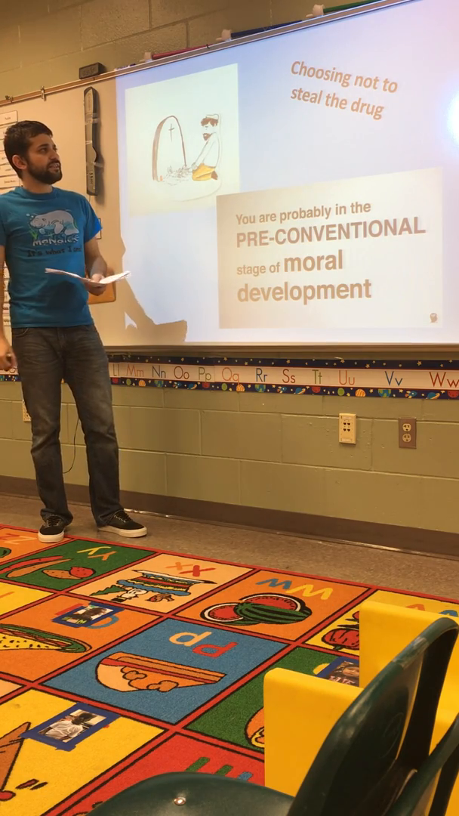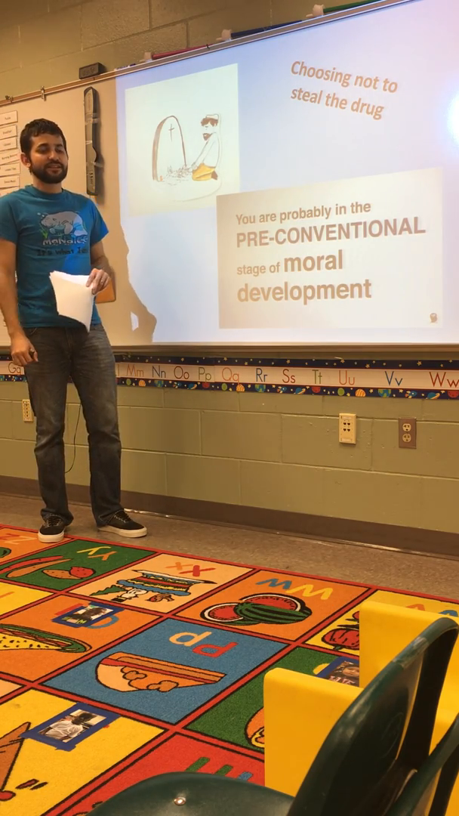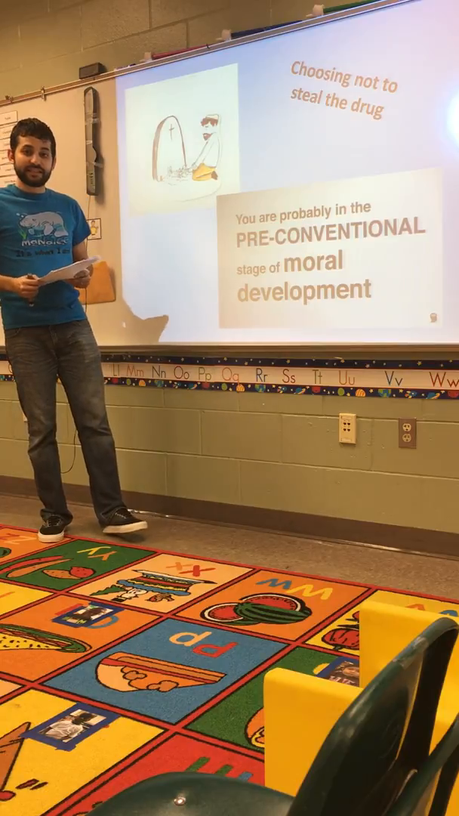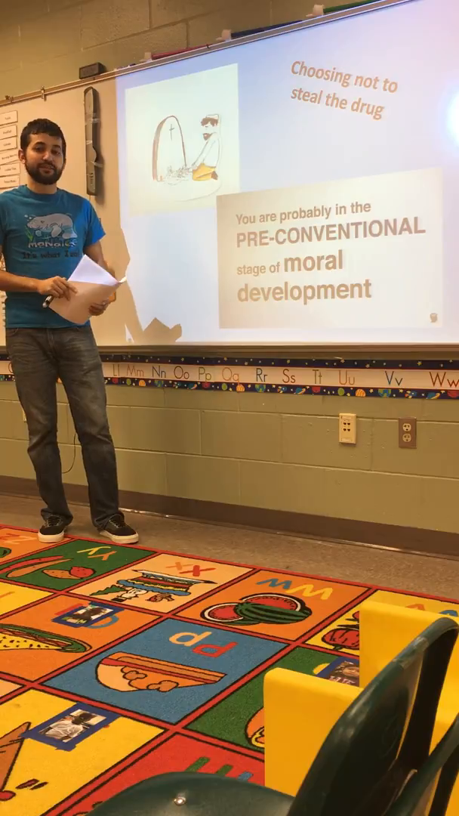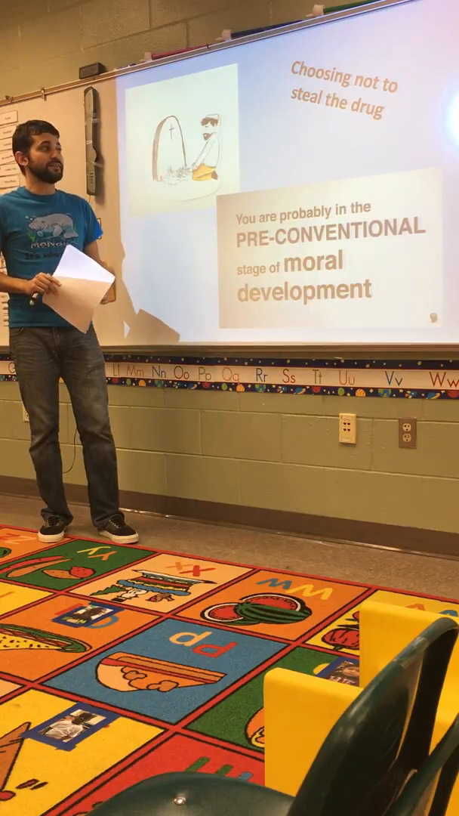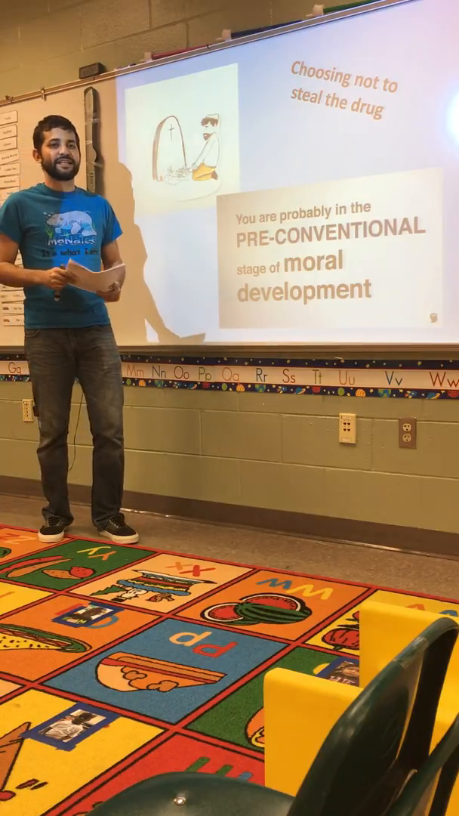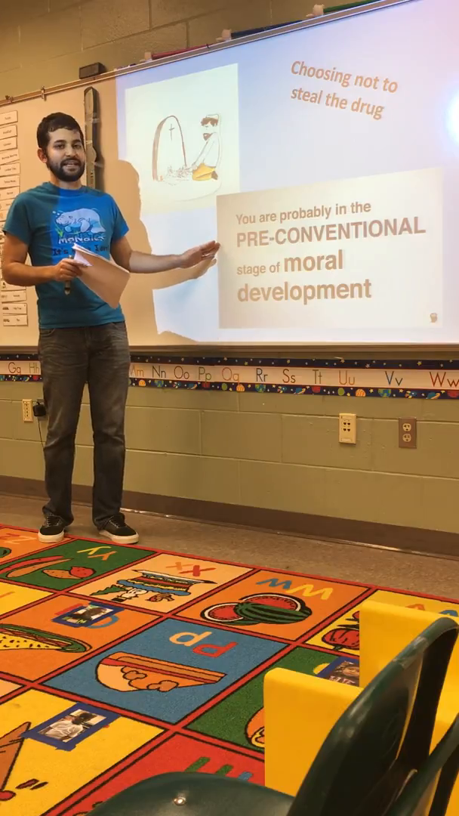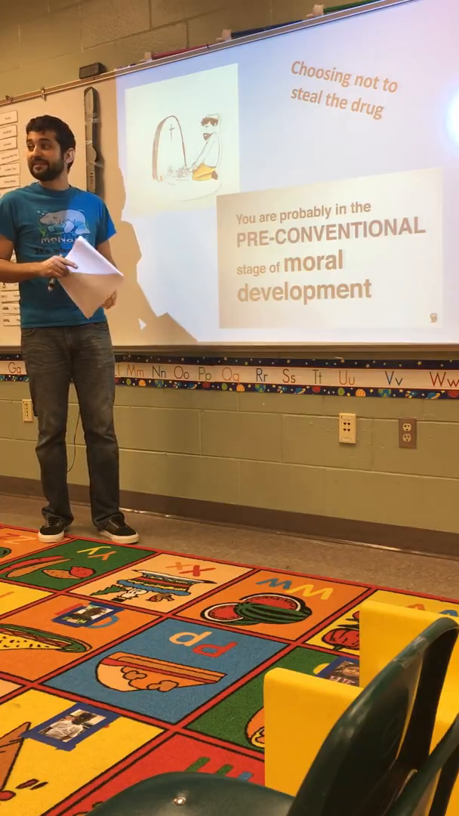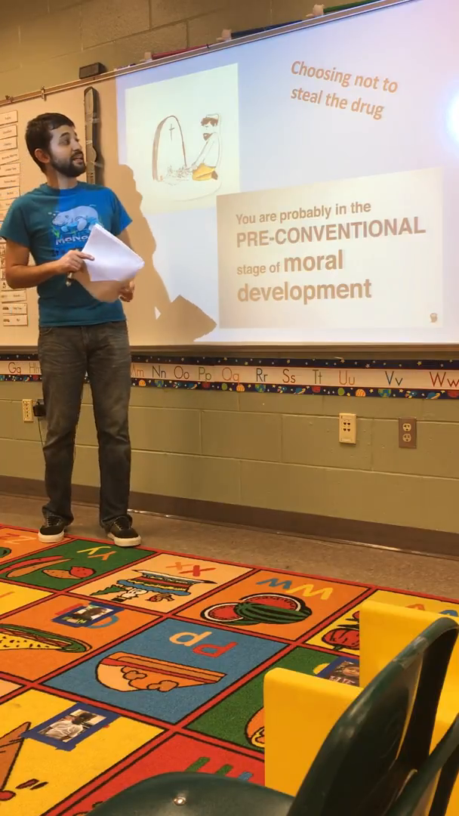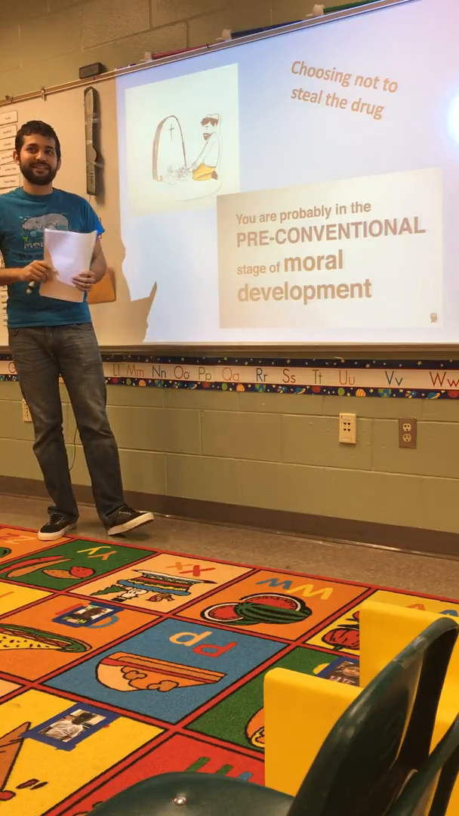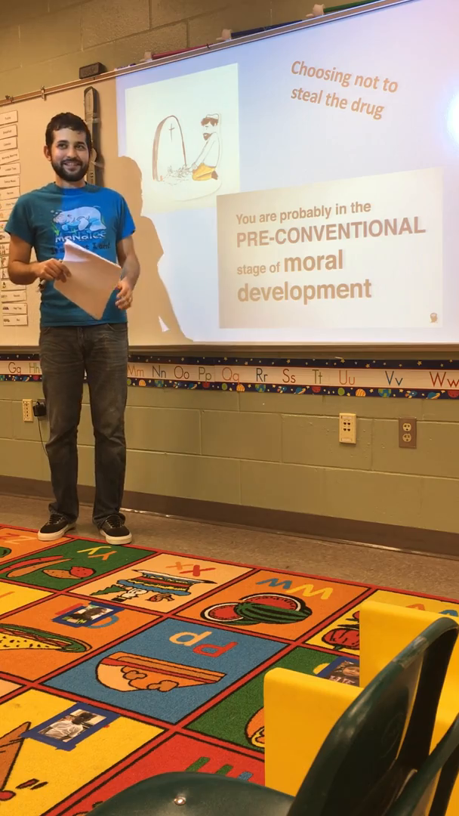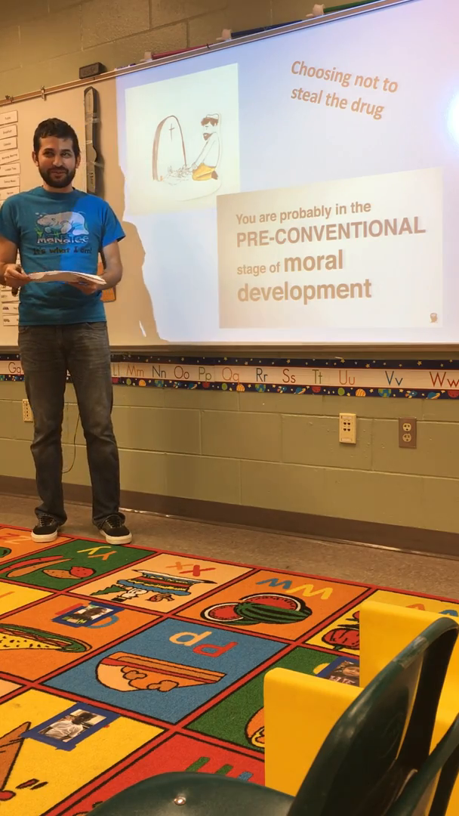So if he chose not to steal the drug strictly for the reason of not wanting to go to jail, then he would probably be in the pre-conventional stage of moral development. Now, I told you there are a lot of options, and I'd be curious to hear your reasoning behind some different options. So what if Heinz decided to steal the drug? What reasoning could he use to still be in the pre-conventional stage of moral development?